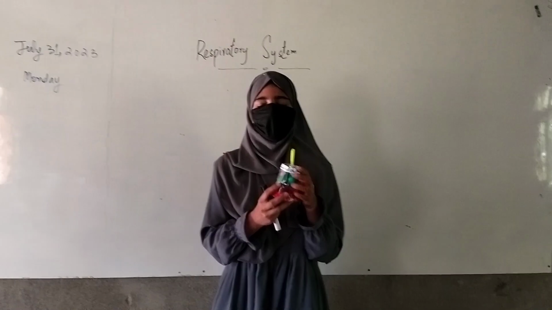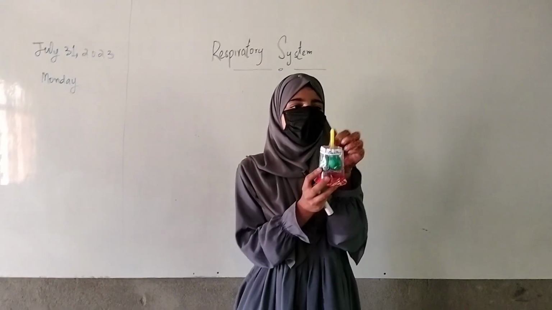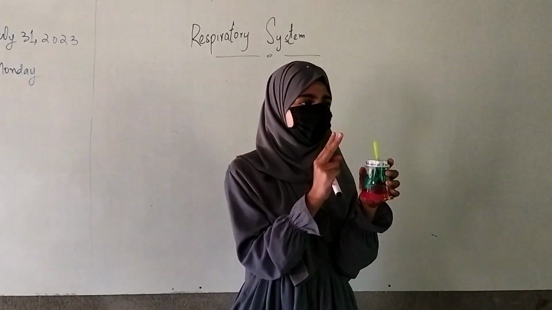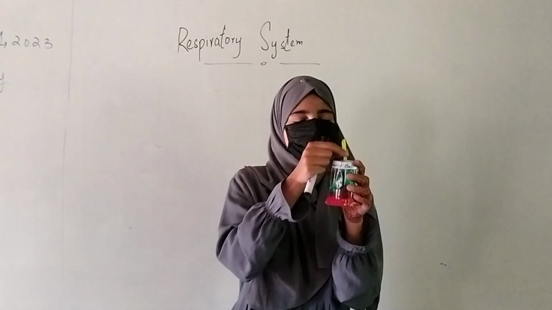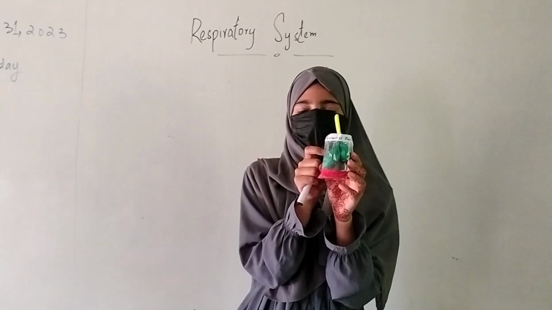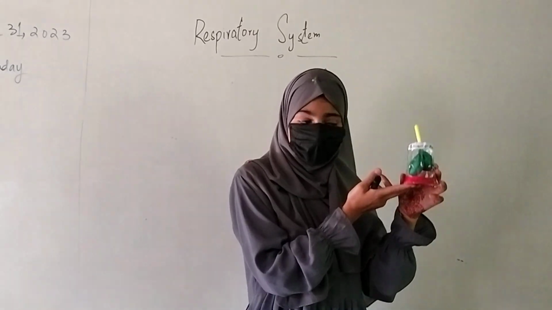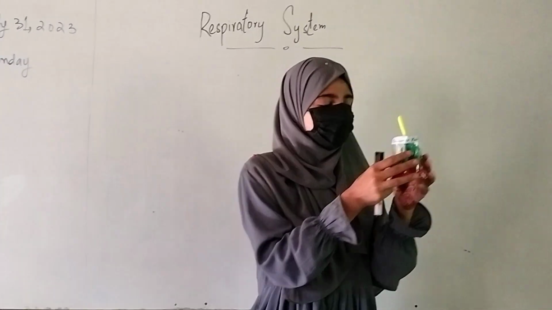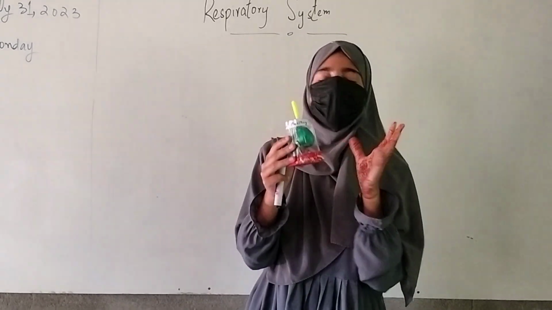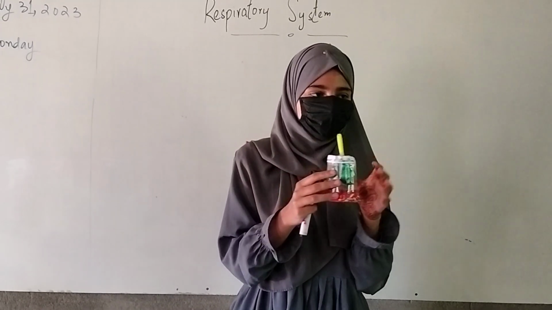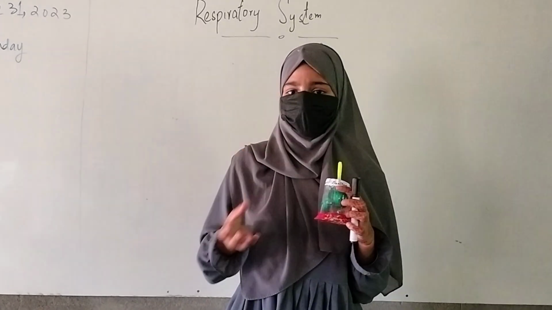So we see that I have made this model, and in this straw I have made two holes. One acts as our nasal cavity and another as our mouth, and the straw acts as our trachea. These green balloons act as our lungs, two lungs, and this red balloon acts as our diaphragm. Since the lungs are present in the chest cavity, the diaphragm acts as its floor. When we inhale oxygen, different parts show different changes in them.